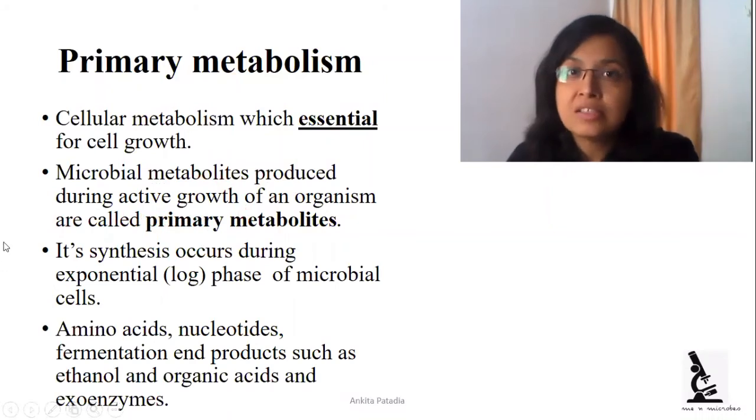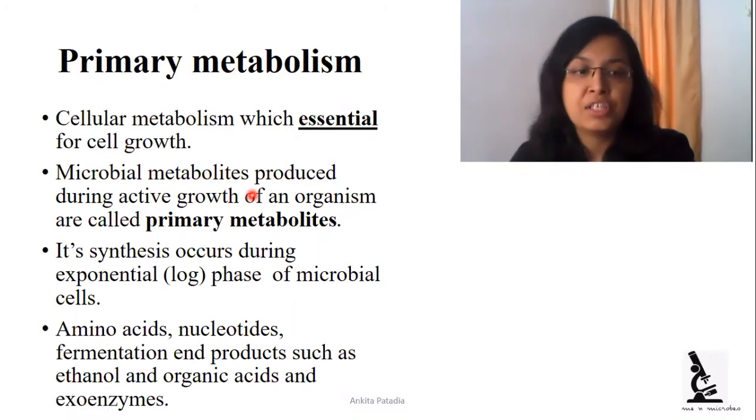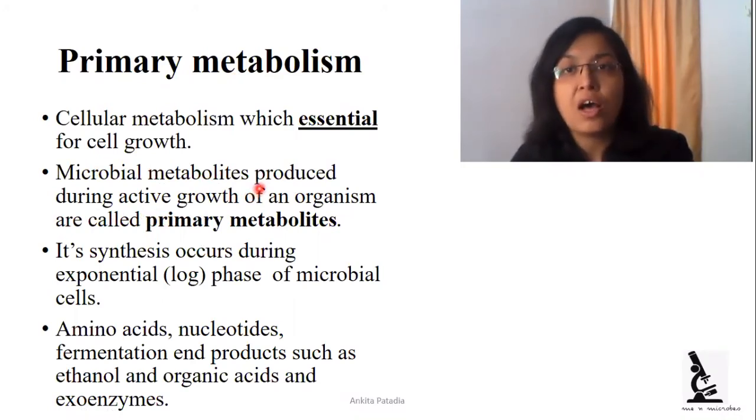Now which products are produced during the primary metabolism? They are the smaller molecules like amino acids, nucleotides, fermentation end products such as ethanol, organic acids, and some exoenzymes. All these products are very essential for cell growth, and that's why this is the primary metabolism, which is essential for the cell.